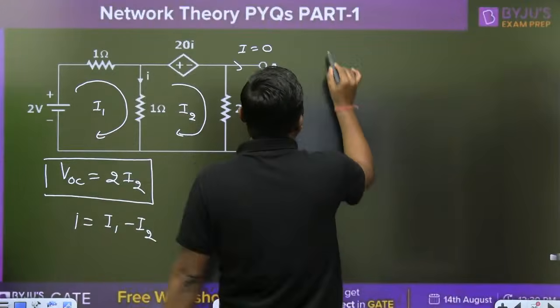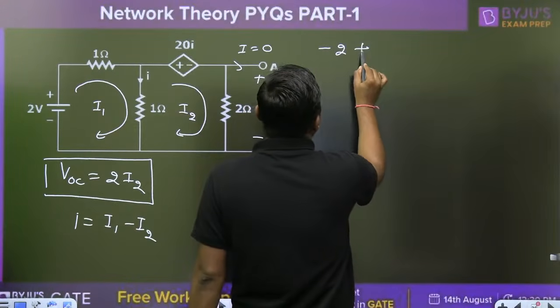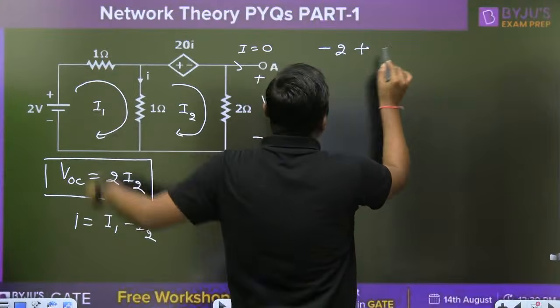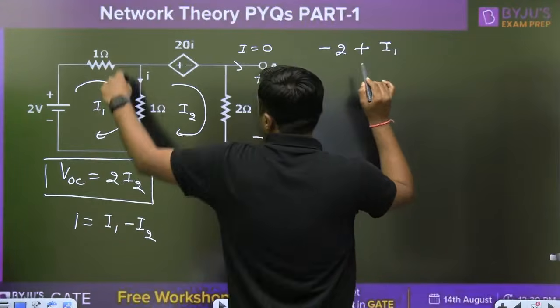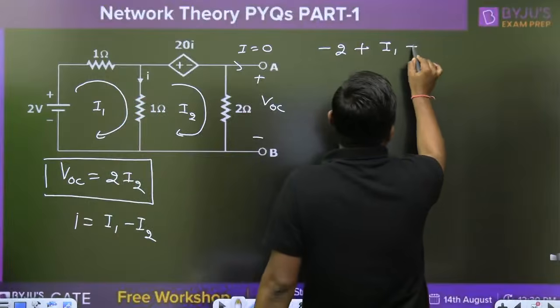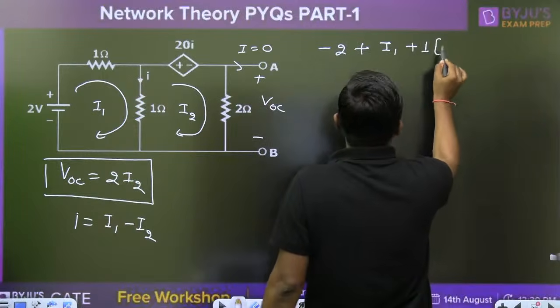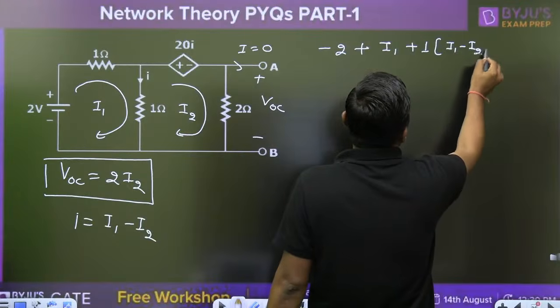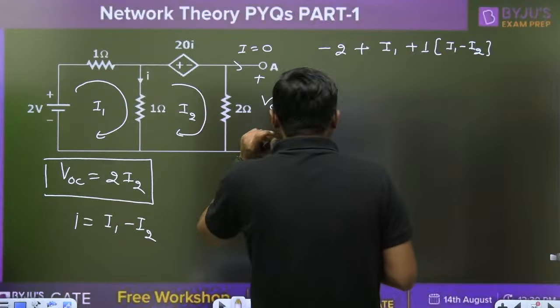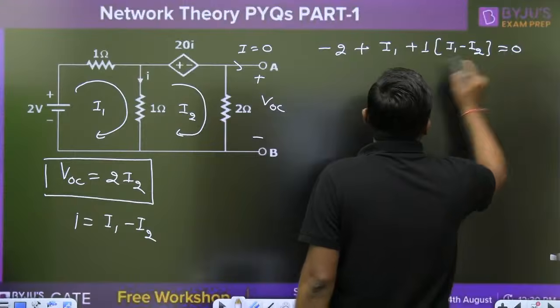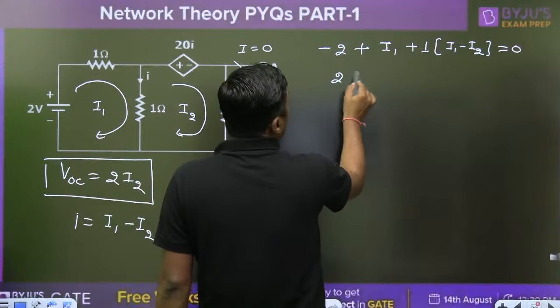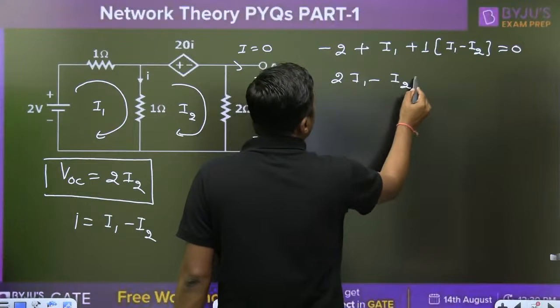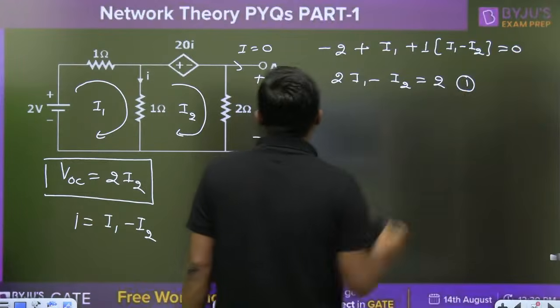So this will become minus 2 plus 1 into I1 plus 1 into small i, and small i is I1 minus I2. Directly you can write KVL equal to 0. Now this becomes 2I1 minus I2 equals 2. It is equation number 1.